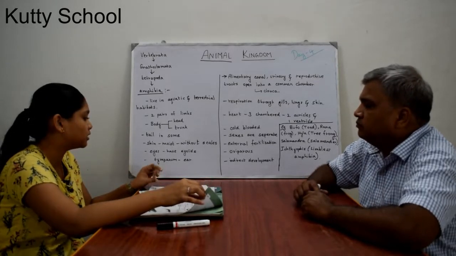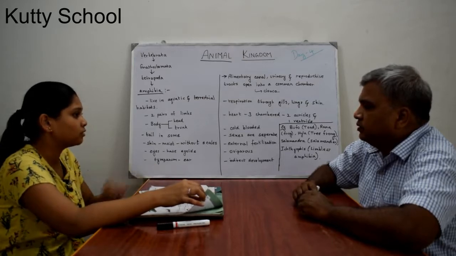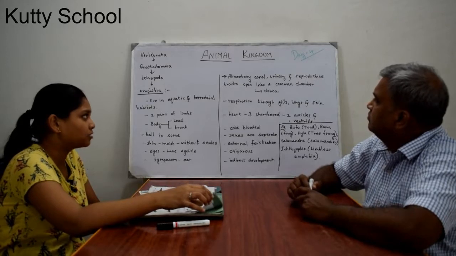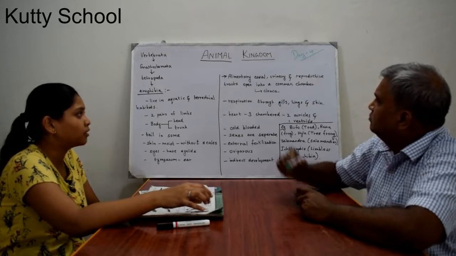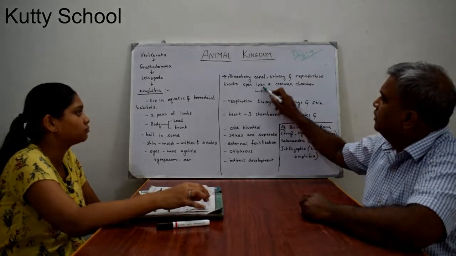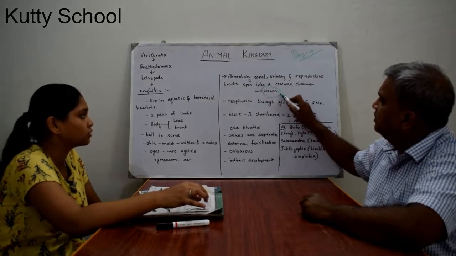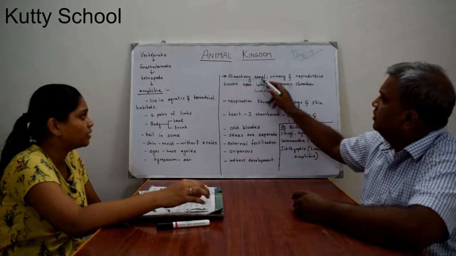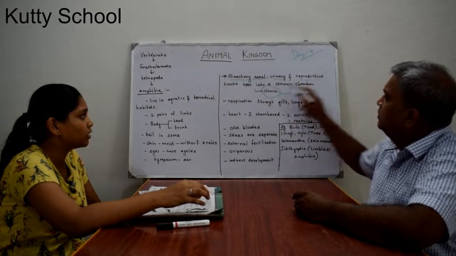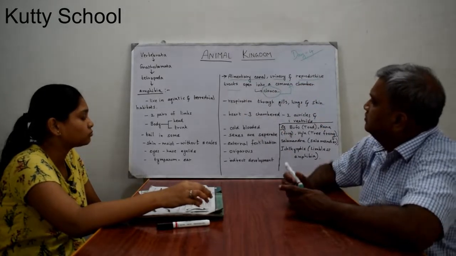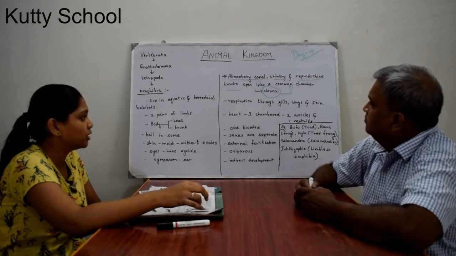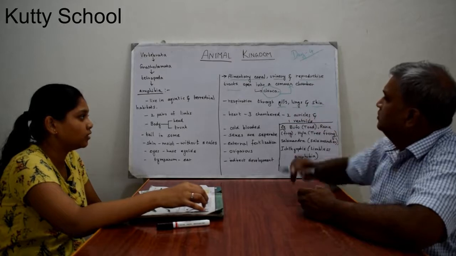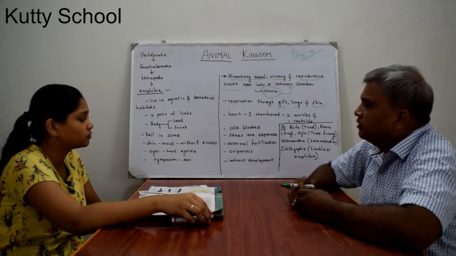Tympanum represents its ear. And the alimentary canal, urinary and reproductive tracts open into a common chamber called the cloaca. Cloaca is a common chamber for the alimentary canal, urinary and reproductive tracts. Respiration is through gills, lungs and skin. All three are used for respiration.